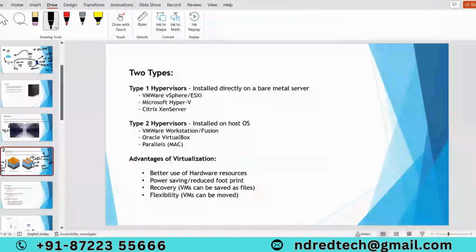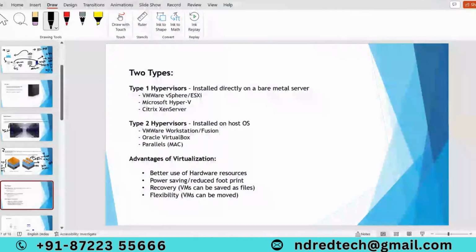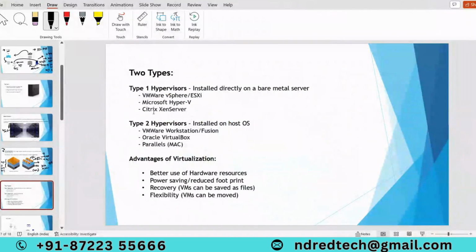They are also called hypervisors. Basically, two types. The first one is installed directly on a bare metal server. If you see here, this is the example for type 1, because this is my physical server. On top of my physical server, I don't have any operating system. Directly on top of the physical server, I install the virtualization software. Examples are VMware vSphere ESXi and Microsoft Hyper-V. These are different type 1 hypervisor examples.